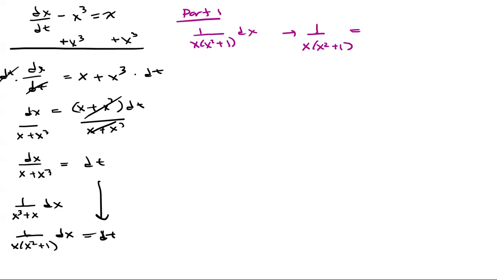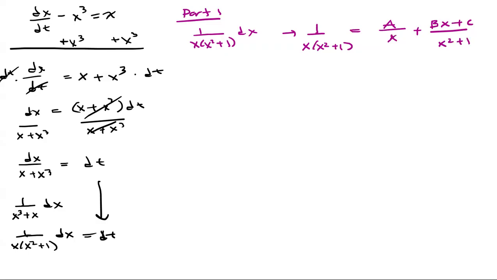Because we need to integrate this, we're going to break that down to A over x plus Bx plus C over x squared plus 1.